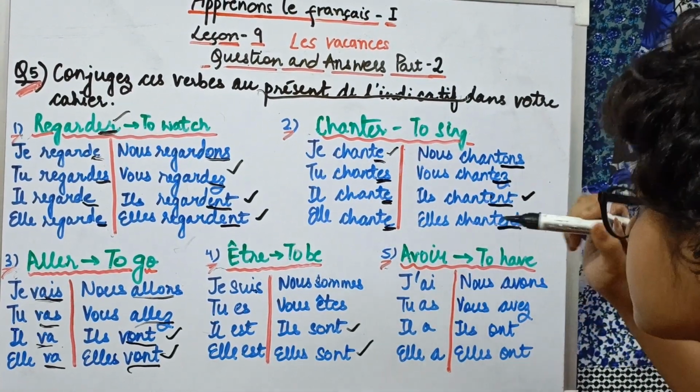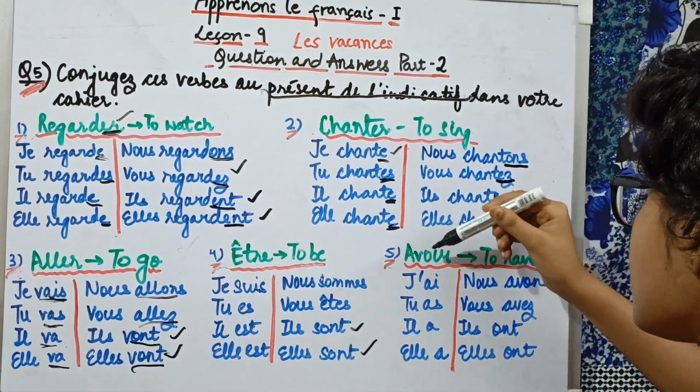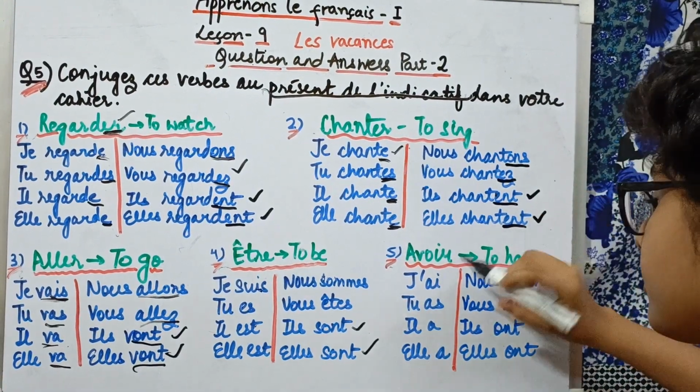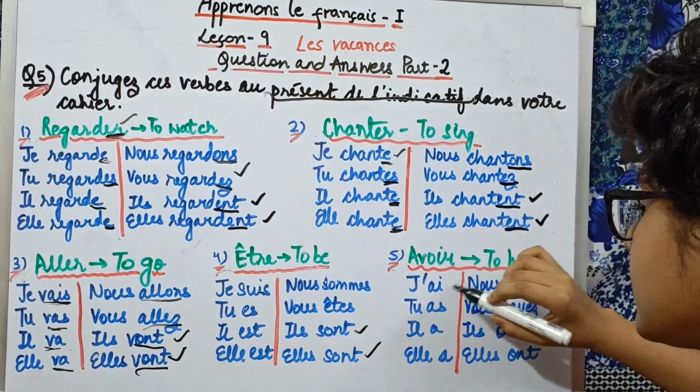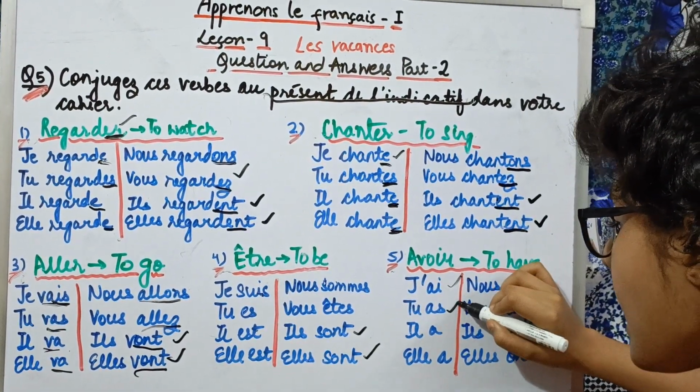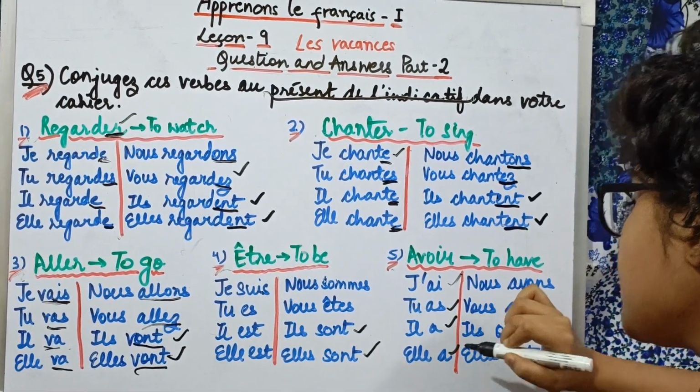Then we have the last word, that is avoir. It means to have. J'ai, tu as, il a, elle a. I have, you have, he has, and she has.